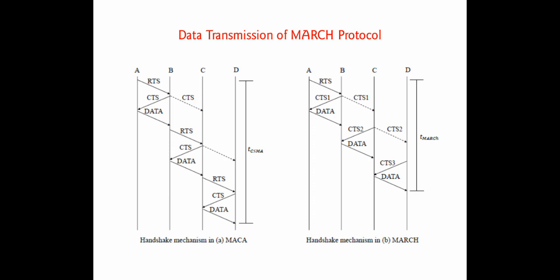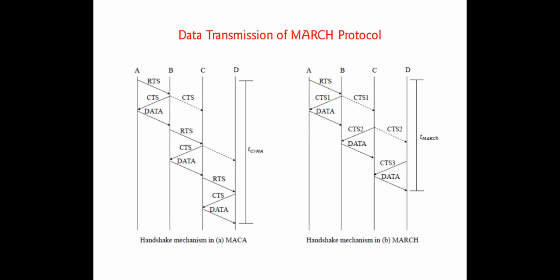So the point you have to understand is that for the first data packet, only one request is made, from A to B. From the second time onwards, there is no RTS packet from B to D. Whereas in the MACA protocol, for each transmission, from A to B, B to C and C to D, two control packets are exchanged, RTS as well as CTS. In the MARCH protocol, that does not happen. That means the number of control packets is reduced in the MARCH protocol.